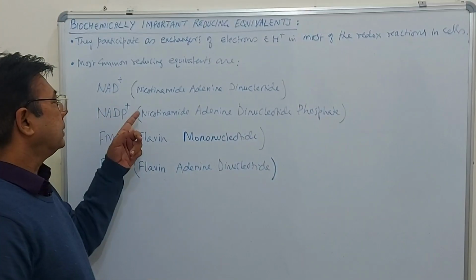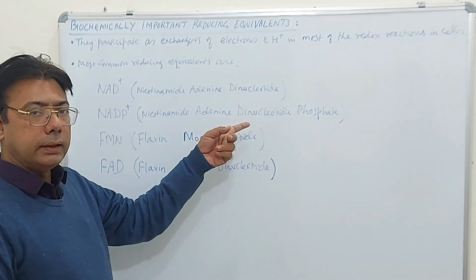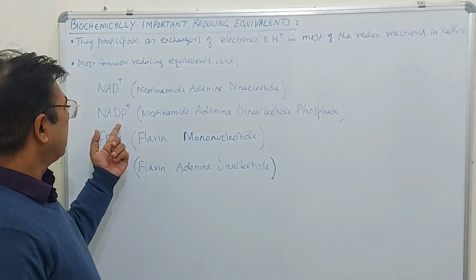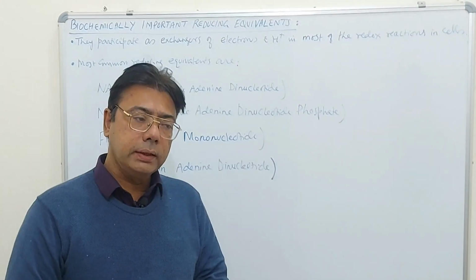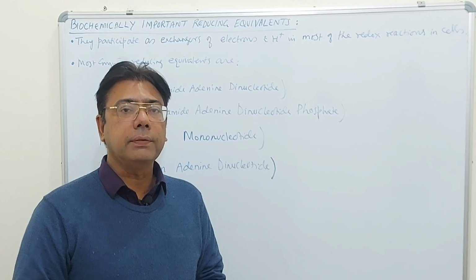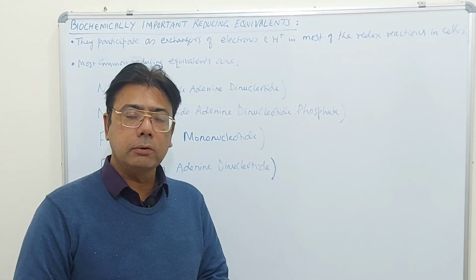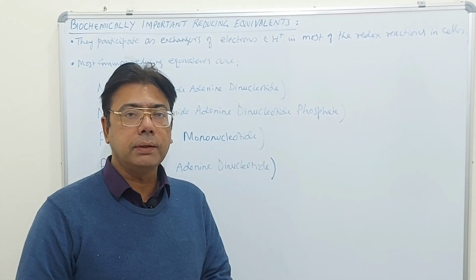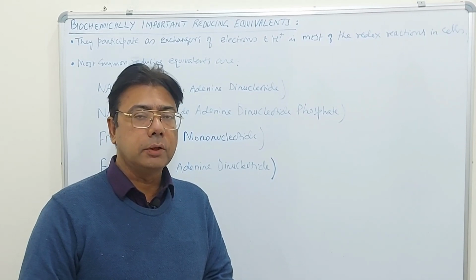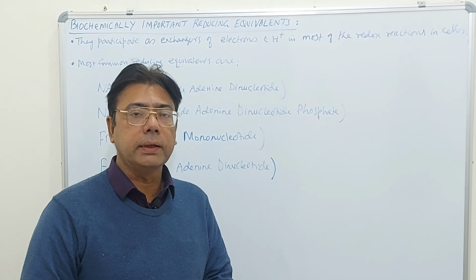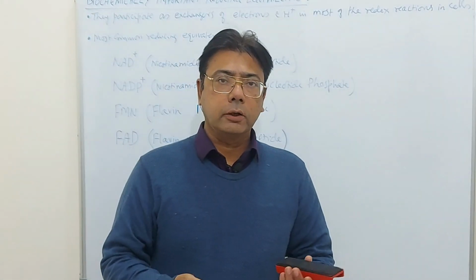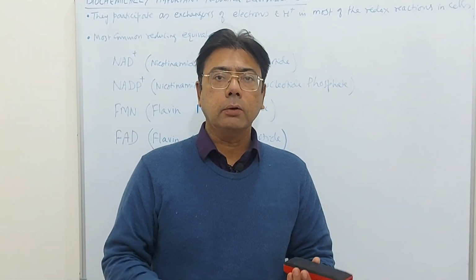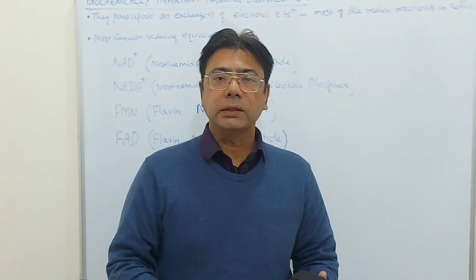First is NAD+, nicotinamide adenine dinucleotide, and a related molecule is NADP, nicotinamide adenine dinucleotide phosphate. Then you have FMN and FAD. FMN is flavin mononucleotide and FAD is flavin adenine dinucleotide, and both these molecules are derived from riboflavin, that is vitamin B2.